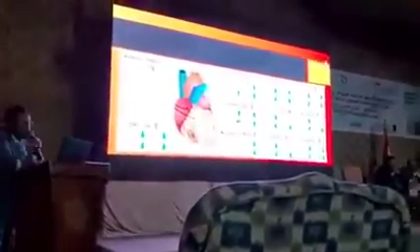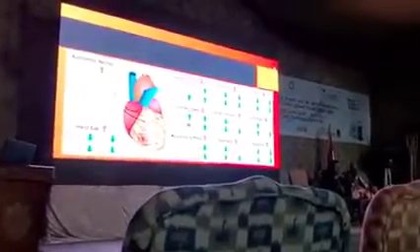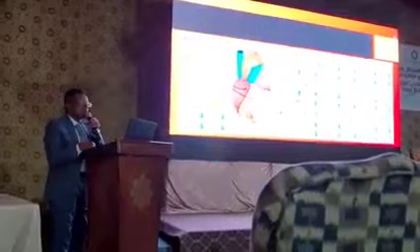So what happens in a diabetic patient with heart disease? The heart function is decreasing. These drugs will increase the heart function. The risk of arrhythmia is increasing. These drugs will decrease the risk of arrhythmia. Fibrosis is increasing. These drugs will decrease the risk of fibrosis. Glucose uptake is decreasing. These drugs will enhance the glucose uptake.